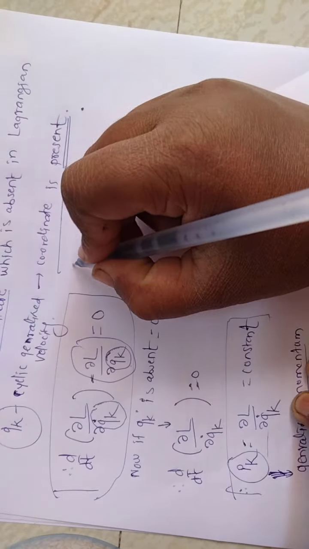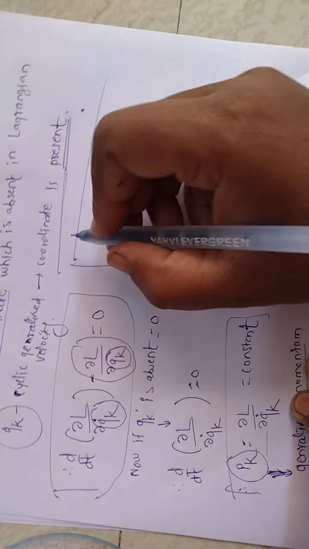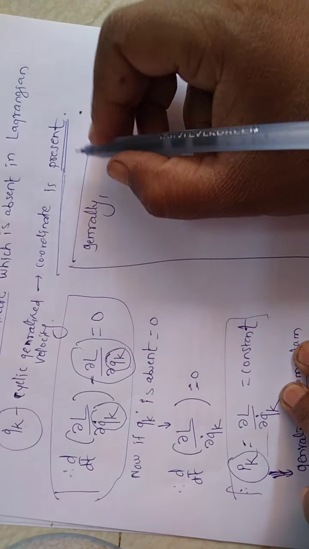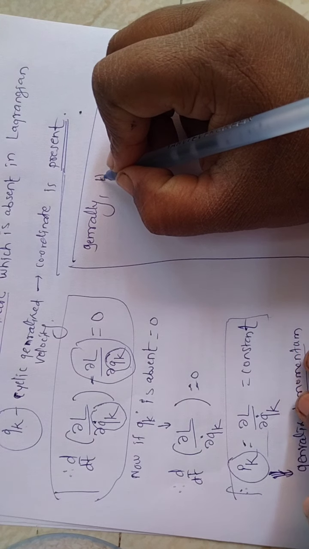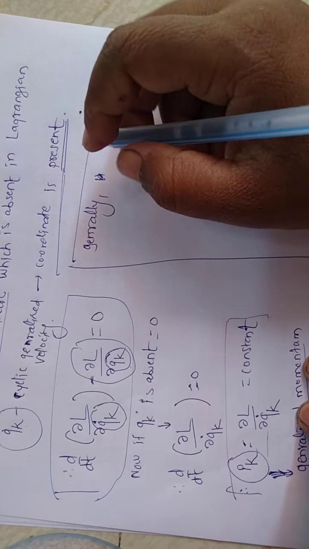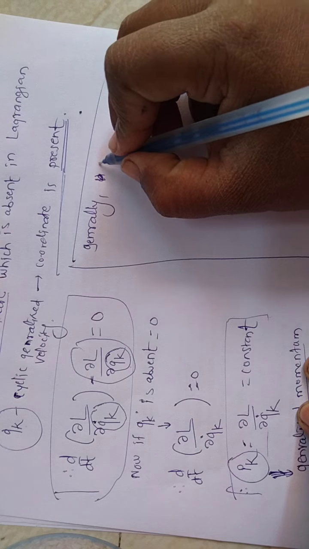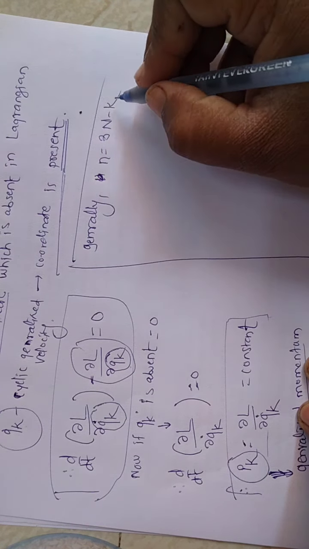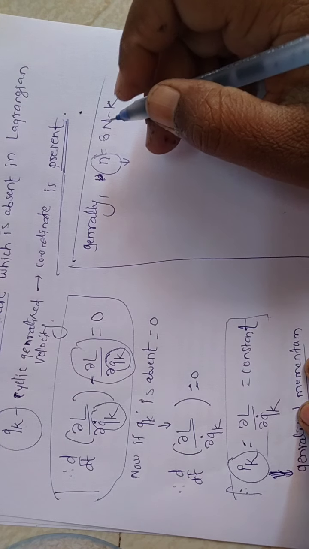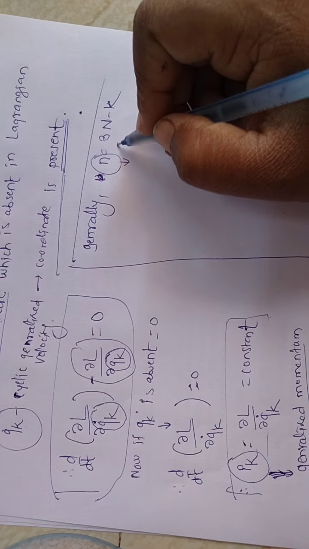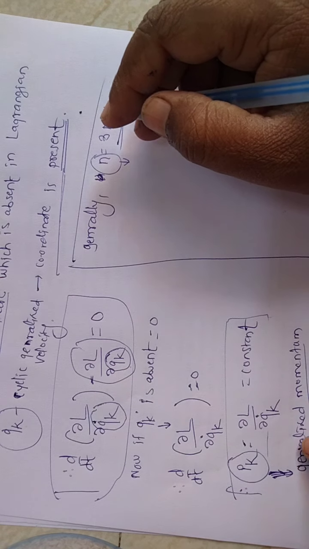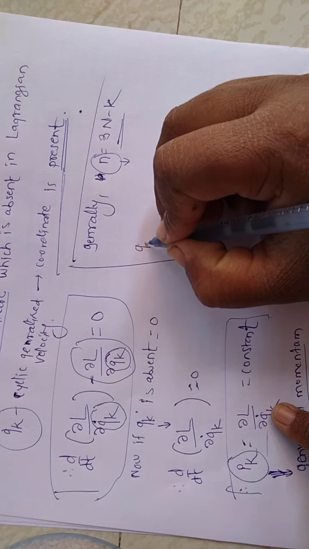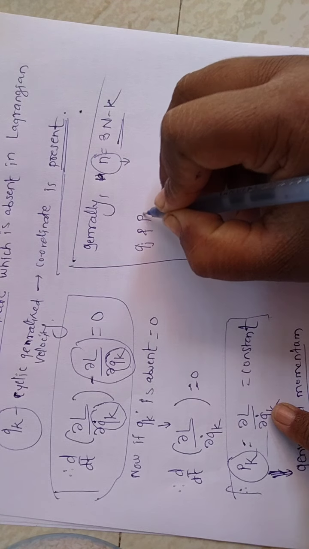Generally, the Lagrangian has 3n minus k equations, where n is the degrees of freedom. This is the Lagrangian equation. But in the Hamiltonian, there are two coordinates, that is qj and pj.